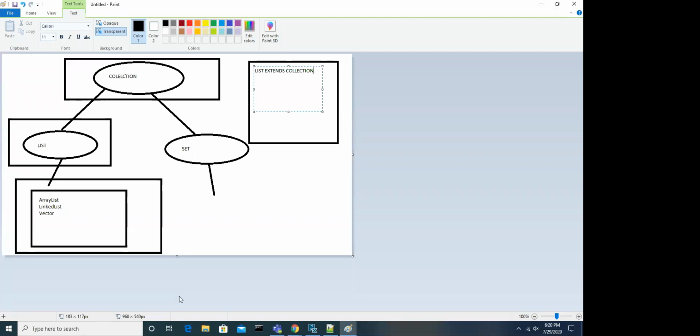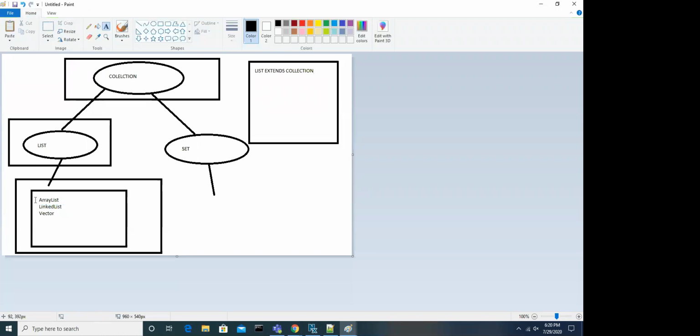So let's assume collection has 5 methods and list has 10 methods. How many methods do you have to implement? ArrayList is the implemented class, guys. ArrayList implements which interface? The List interface. That means ArrayList has to implement all the methods of collection and list.